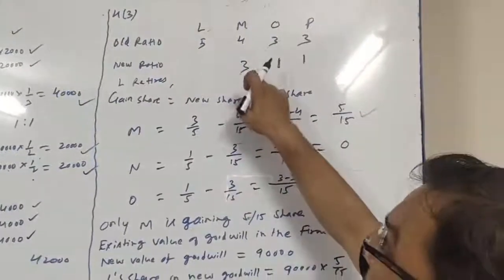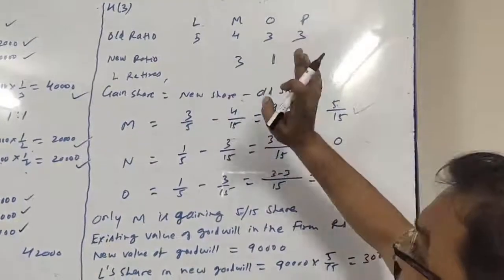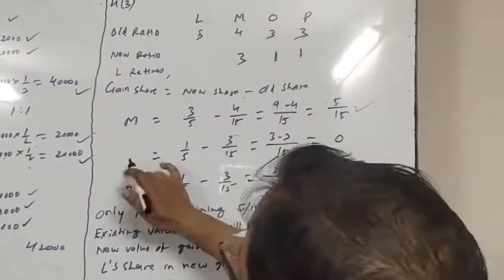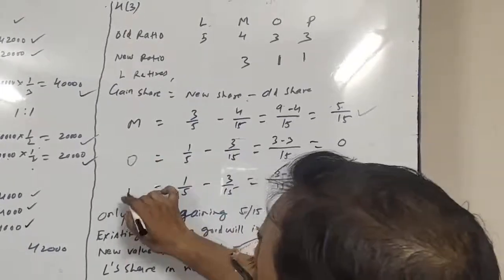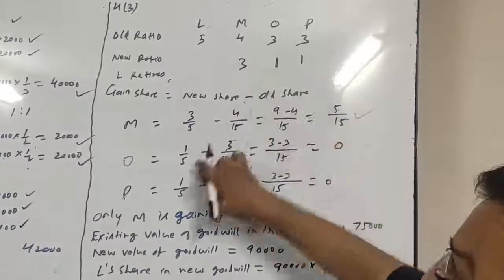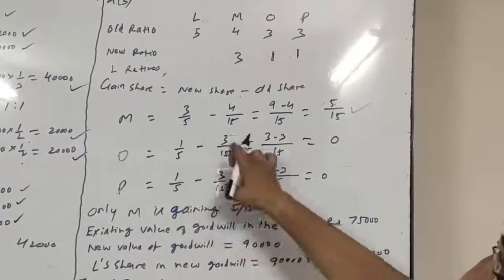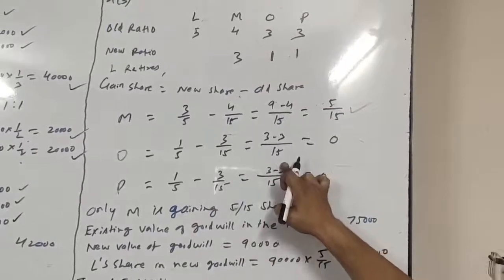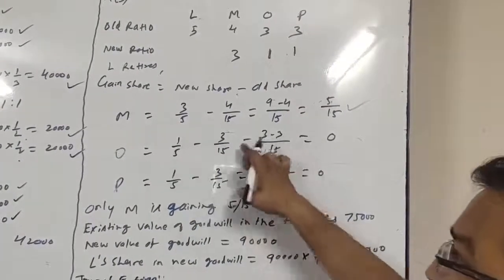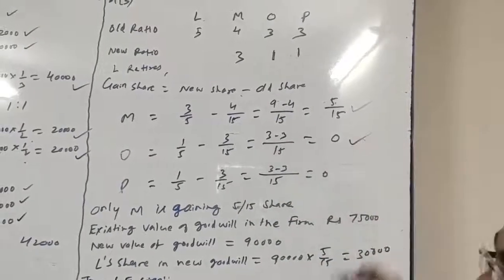Let's talk about O and P. O's new share is 1 by 5 and old share was 3 by 15. 1 by 5 minus 3 by 15, LCM will be 15, 5 3s are 15, 3 1 is 3, 15 1 is 15, 1 3 is 3, 3 minus 3 is 0.